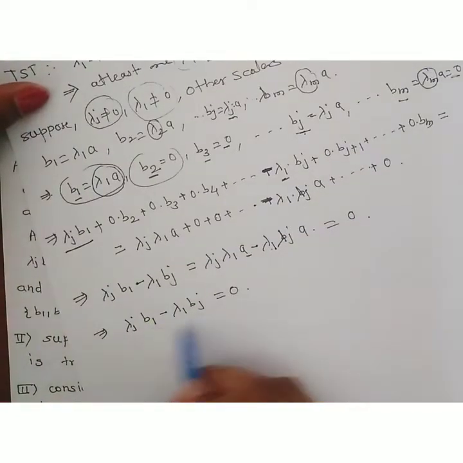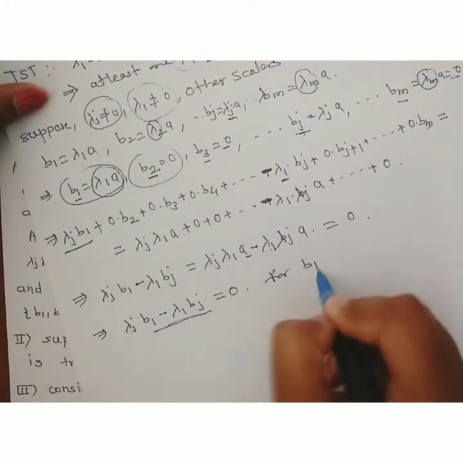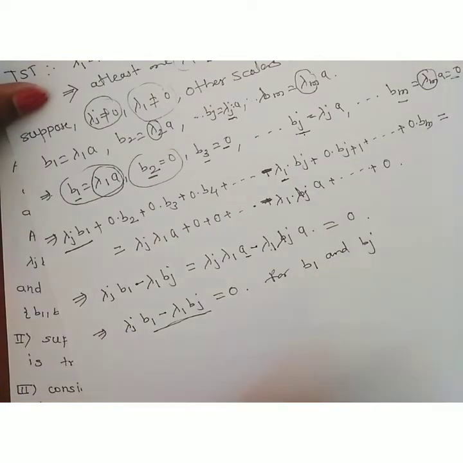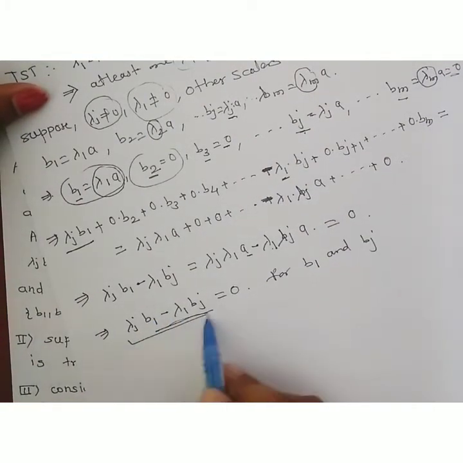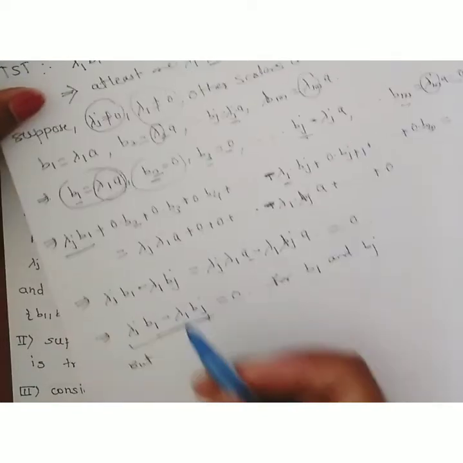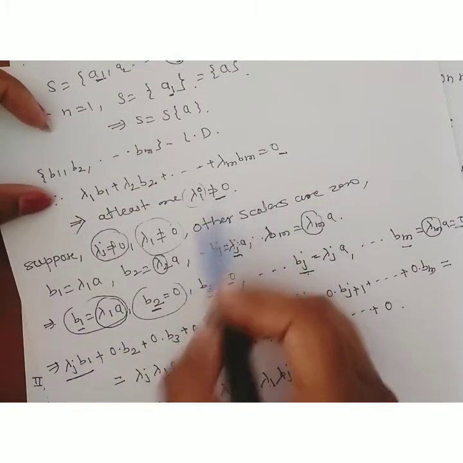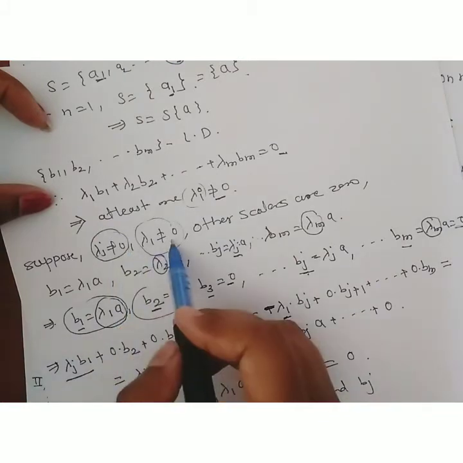Now consider the linear combination of these two vectors, b1 and bj. Their linear combination lambda j b1 minus lambda 1 bj is equal to 0. But we have already considered that lambda j is non-zero and lambda 1 is non-zero.